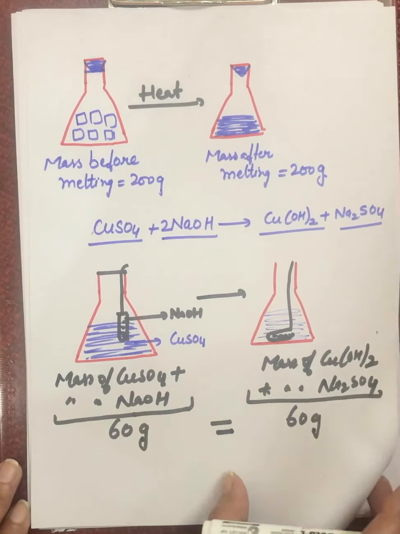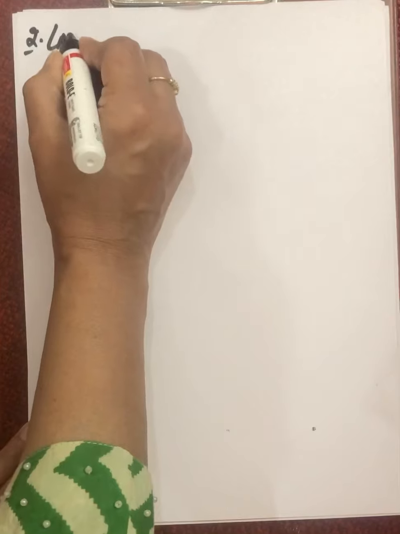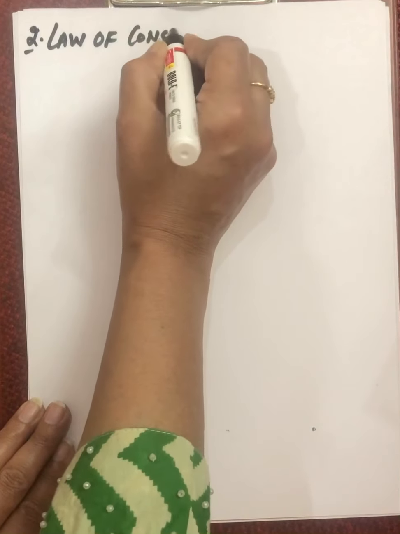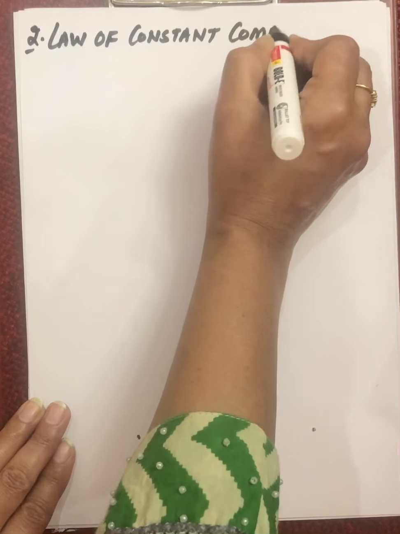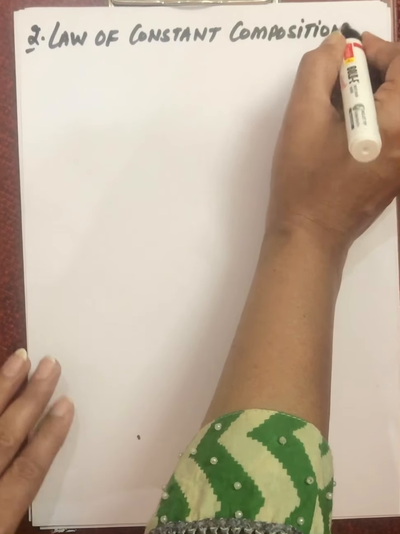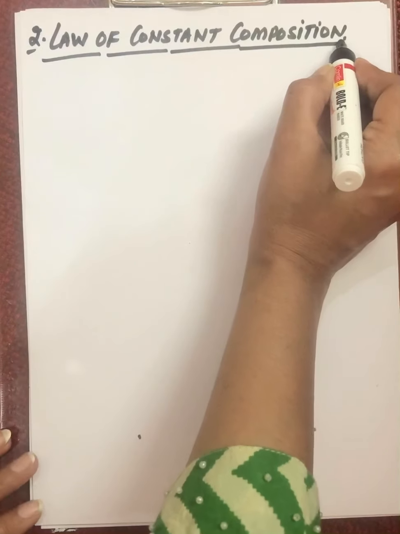After the first law, we'll move on to the second law, that is the law of constant composition, or law of definite proportions.